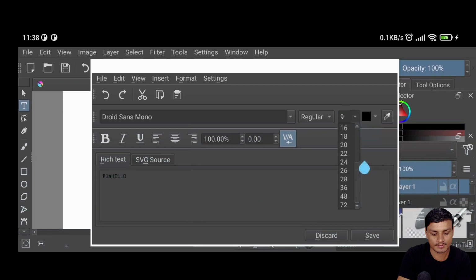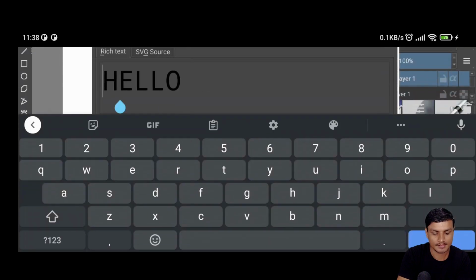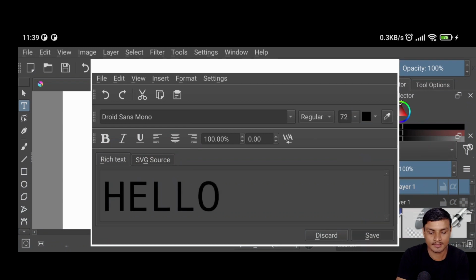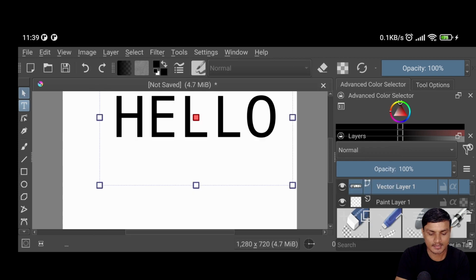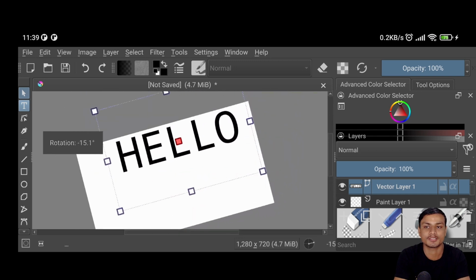I know it's a phone, but I'm gonna change it to like, wow, there is a hello button with too many letters. I'm gonna make it like 72, the biggest one, and I'm gonna hit save and I'm gonna hit close, and there we have the hello. And we can use, like, there is a full touch.